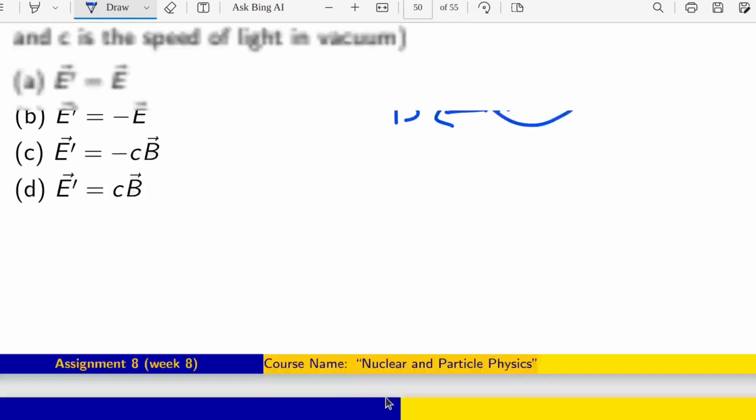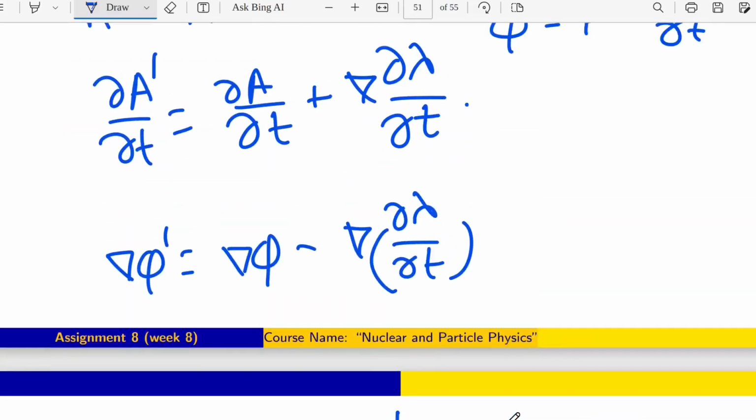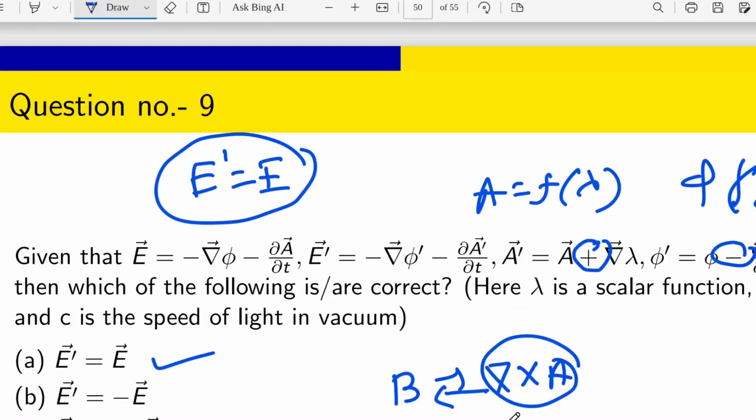So the option will be the first one, E prime is E, and there will be only one option, because if E prime is E, E prime cannot be minus E, right? And E prime is also not minus CB, and E prime is also not CB. So as a whole the correct answer will be option E. Now you can see that we have done all the questions of the previous year assignment, and there were 9 questions, so that's why we talked about 9 questions.